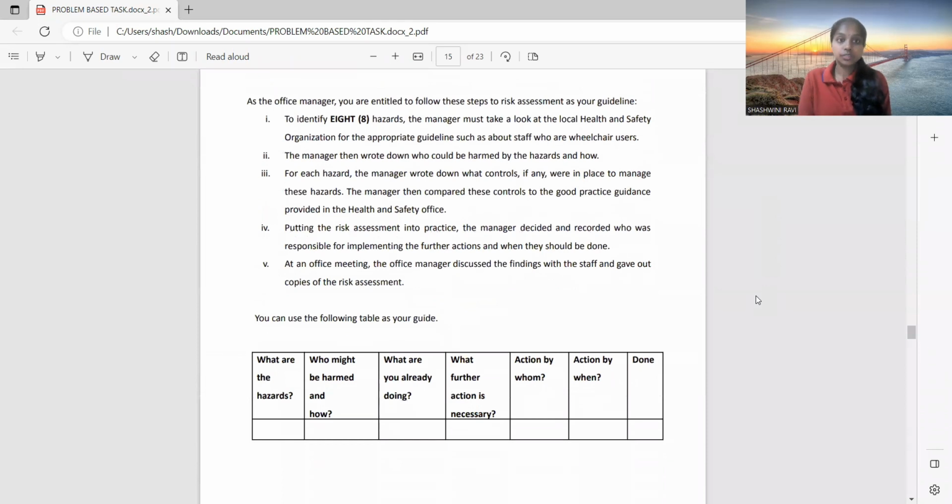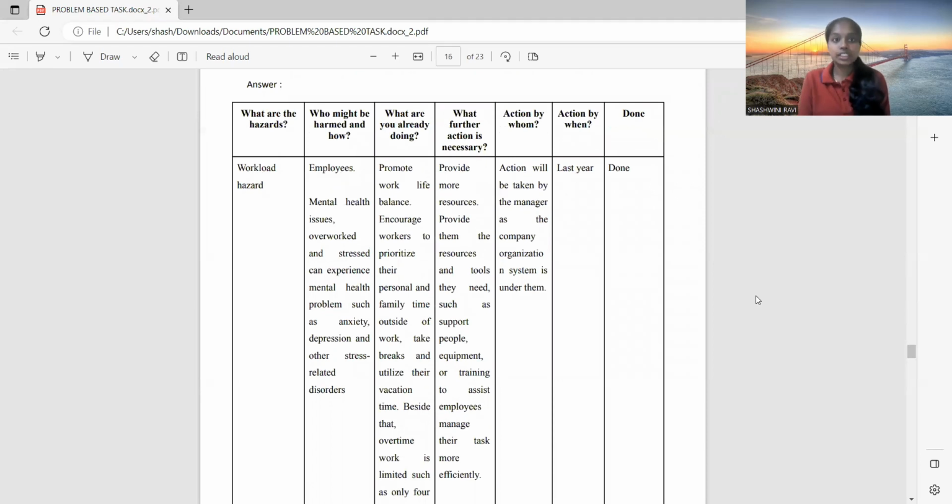Actually, that was problem number 2; here are the statements for problem number 3. For problem 2, we have to state 8 errors. For each error, we have to state who might be hurt and how, what we are already doing, and whether further action is necessary. Also, action by whom, action by when, and is it done or not? Let's see the answer.